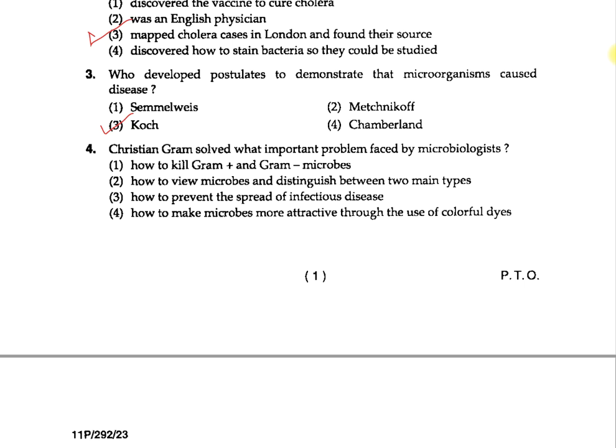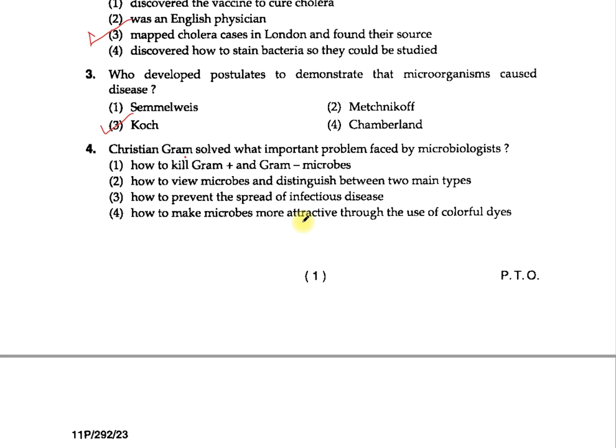Question number 4. Christian Gram solved what important problem faced by microbiologists? 1. How to kill gram-positive and gram-negative microbes. 2. How to view microbes and distinguish between 2 main types. 3. How to prevent the spread of infectious disease. 4. How to make microbes more attractive through the use of colorful dyes. I hope you remember Gram staining.